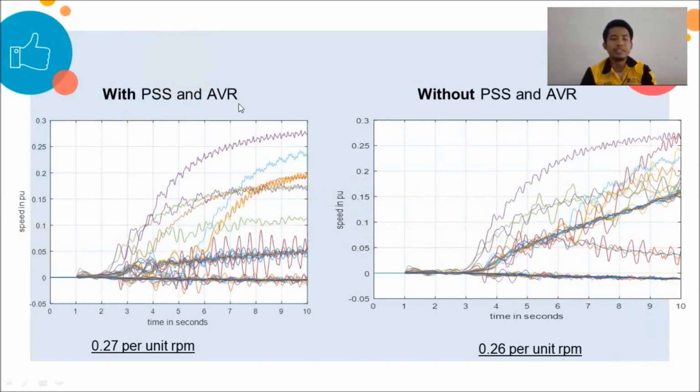The next is the generator speed response. This is the graph with PSS and AVR, and the speed is 0.27 per unit RPM, and without PSS and AVR, the speed is 0.26 per unit RPM.